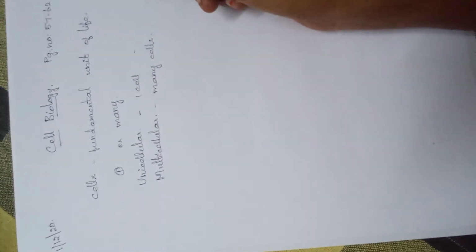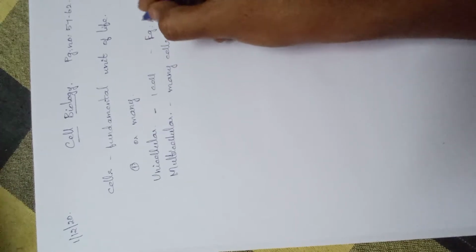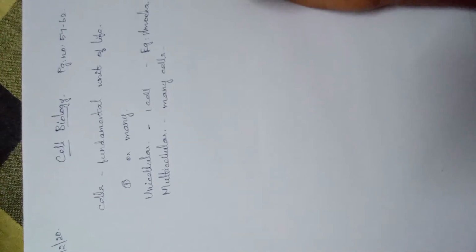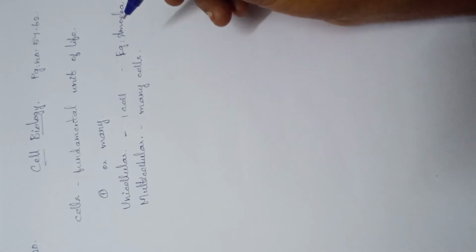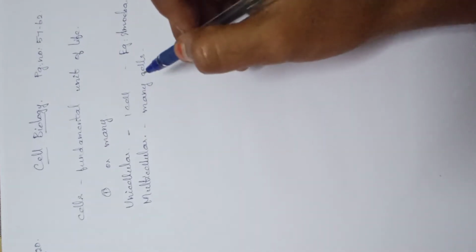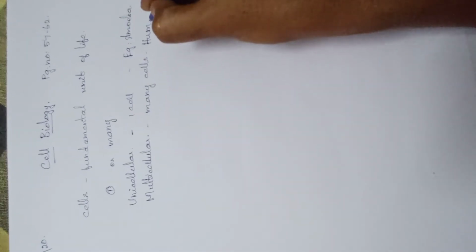What is an example of unicellular? For example, amoeba, and we can also take other microorganisms. The cells are very small in size, and unicellular organisms cannot be seen through our normal eyes; they can be seen only through the microscope. Multicellular organisms can be seen through our normal eyes itself, consisting of many cells. For example, we can take even a human being as an example of multicellular organisms.